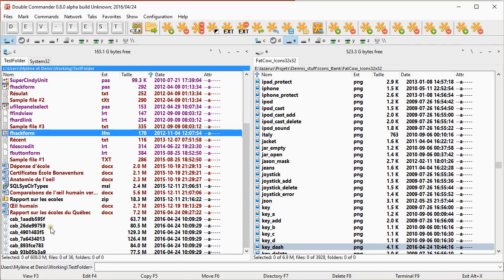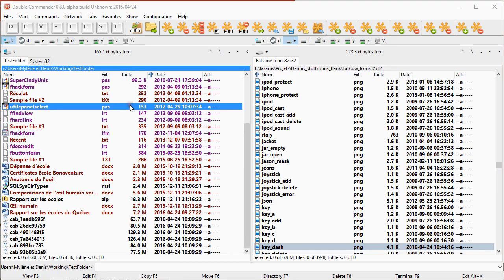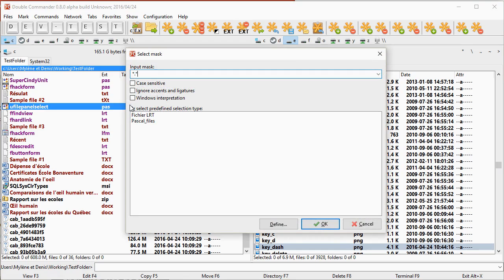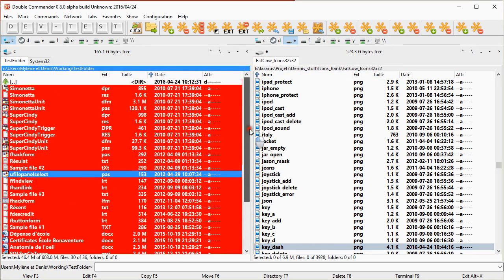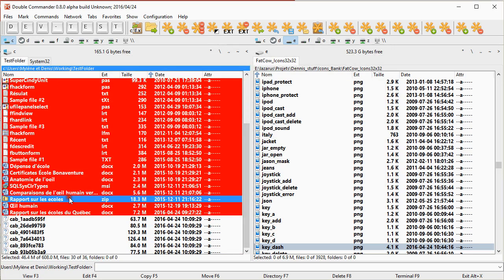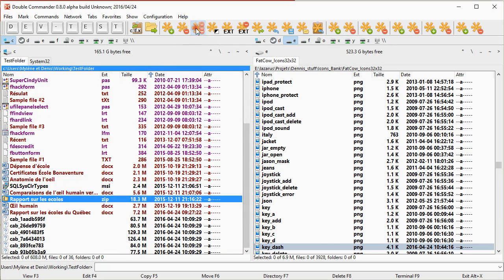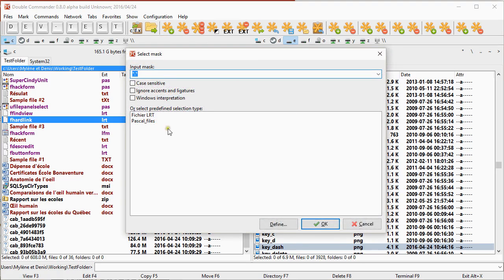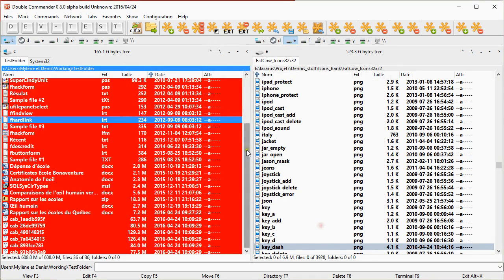At the end there were about 8,000 files like that, cab and a file with no extension, because of the way the filter was made. When we type star.star, like we get used to typing in Windows to select everything, it doesn't select the one with no extension. So that's why I have the option here, Windows interpretation. This way, if we have a star.star, it will select everything, even the one with no extension.